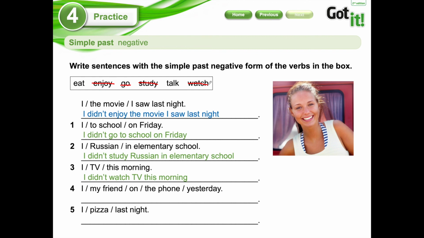Number 4, my friend on the phone yesterday. Keyword, phone. So for that, we're going to use talk. I didn't talk to my friend on the phone yesterday. And the most difficult one, I didn't eat pizza last night.